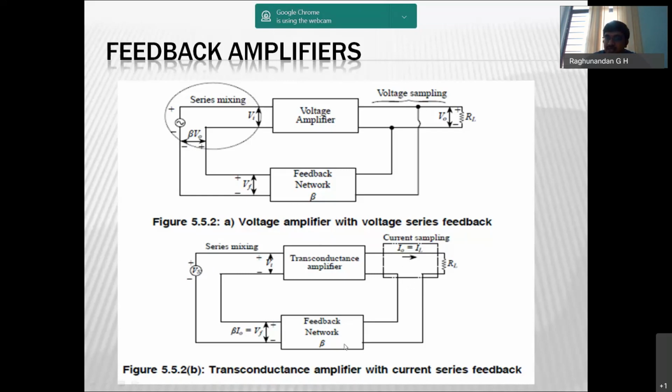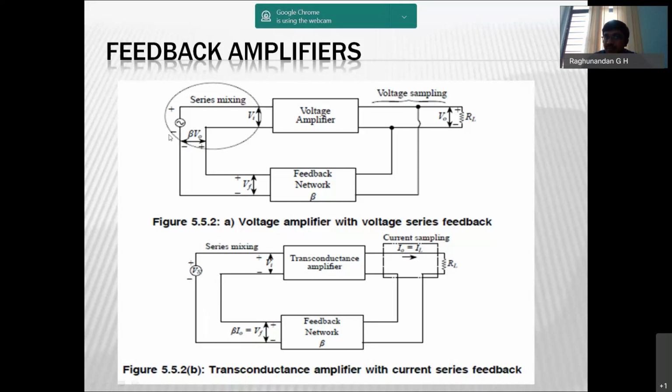So current is taken, and you can see that we are going to mix the voltage. Current is drawn in terms of current, but while mixing we are mixing it in terms of voltage. Why? Because we have assumed a voltage source. When you are taking a voltage source, obviously you have to mix voltage only here.